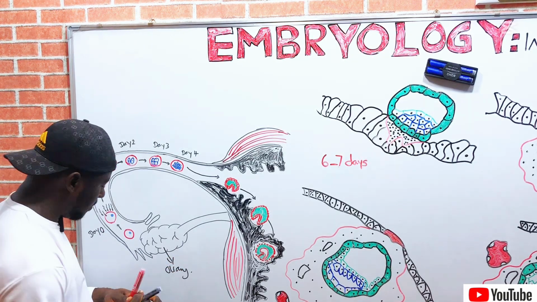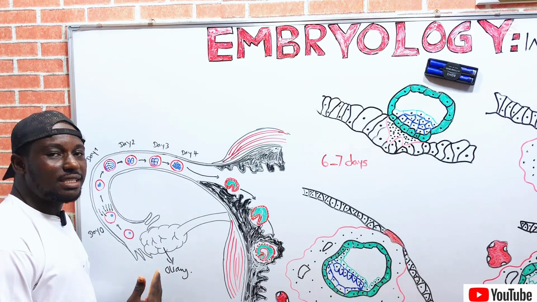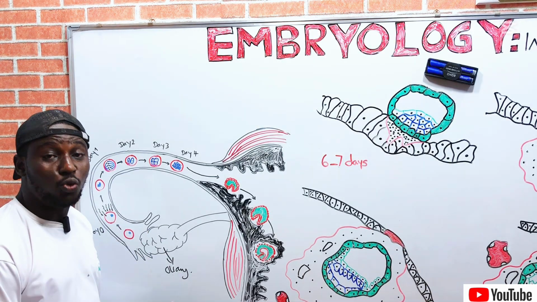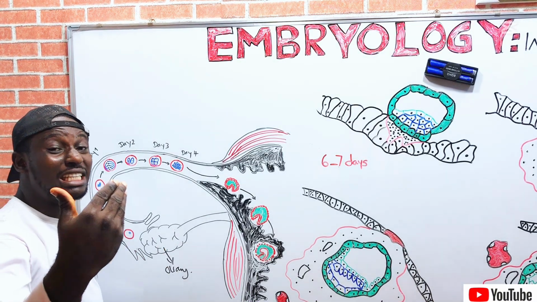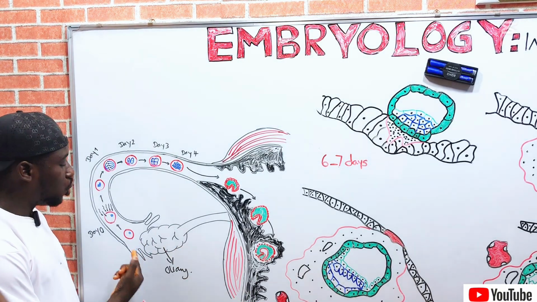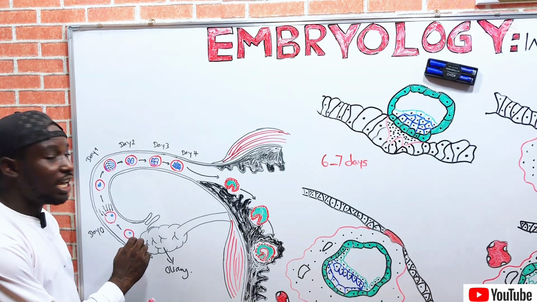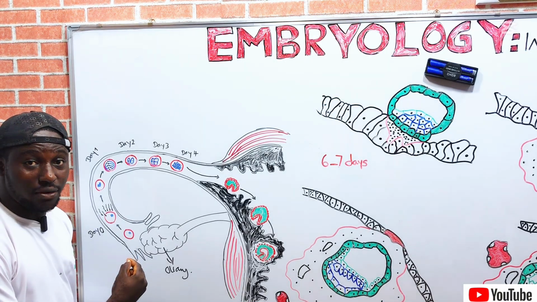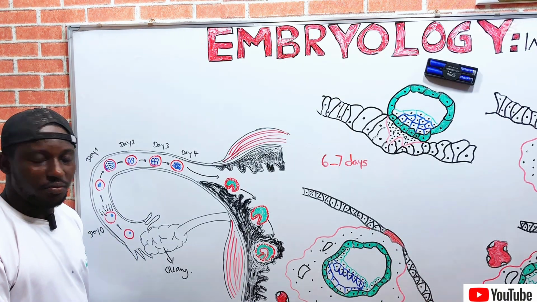Now, the first thing that will happen is ovulation, which is the release of the egg. Once ovulation occurs, the egg will come out of the ovary and stay in the ampulla, waiting for fertilization to take place.